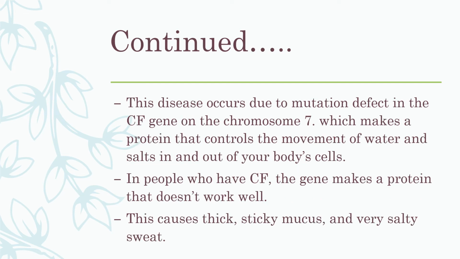This disease occurs due to a mutation in the CF, cystic fibrosis, gene, which is present on chromosome number 7. This gene is responsible for making a type of protein, and that protein controls the movement of water and salts in and out of the body cells. Understand? The gene makes a protein that controls the amount of water and salt in the body cells.